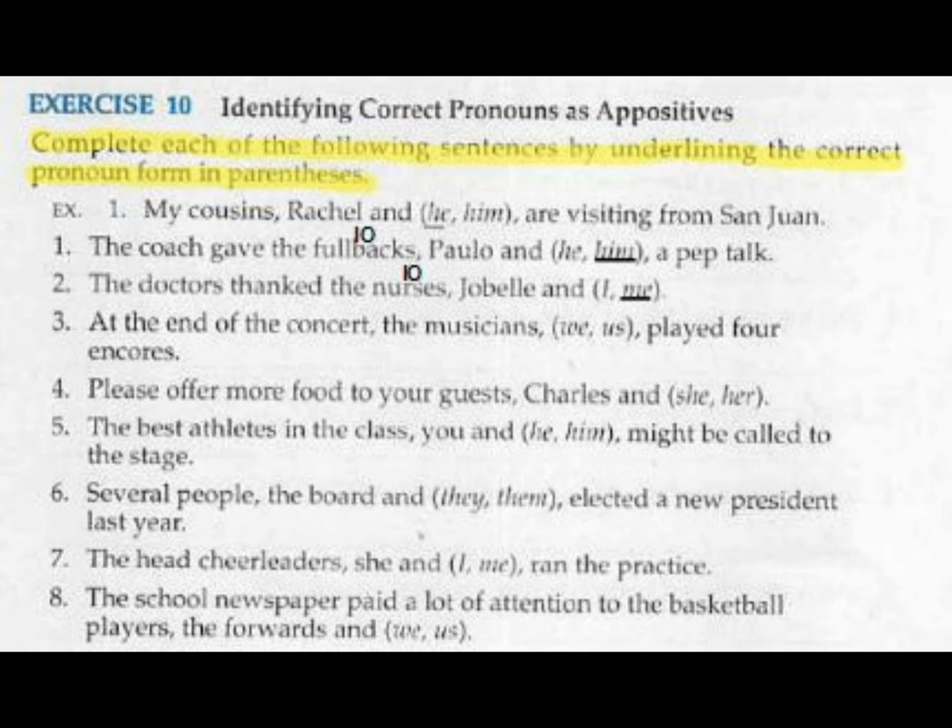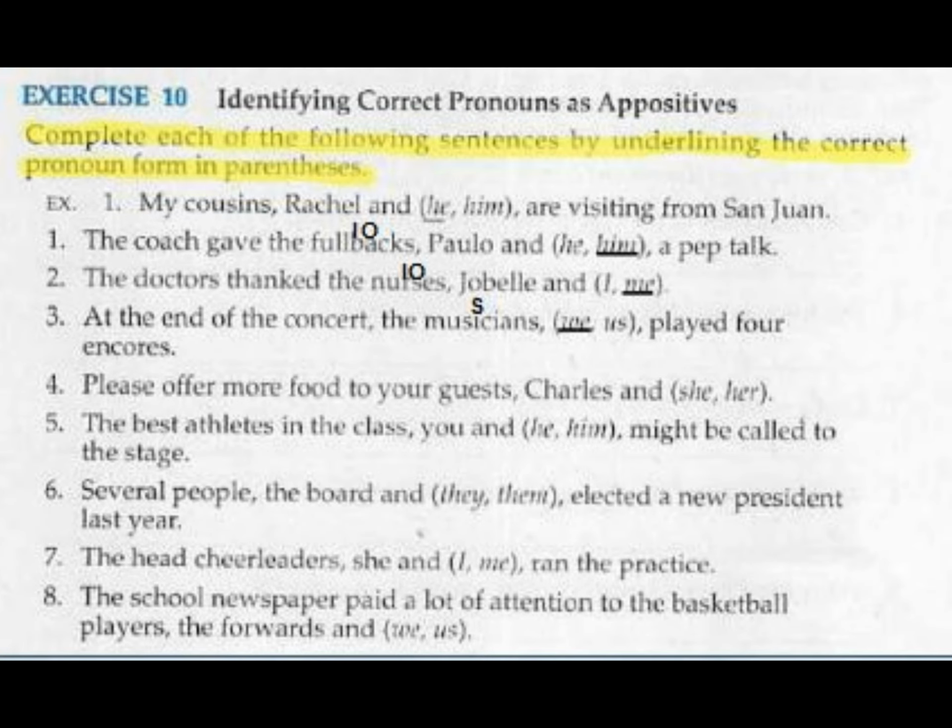Number 2, the doctors thank the nurses, Jobel and me. Okay, me is renaming nurses, and nurses are acting as an indirect object in this sentence. Number 3, at the end of the concert, the musicians, we, played for encores. It's interesting that musicians is the subject in the sentence. It just comes after the prepositional phrases at the end of the concert. So musicians is acting as a subject, so you need the nominative case we as the appositive pronoun.